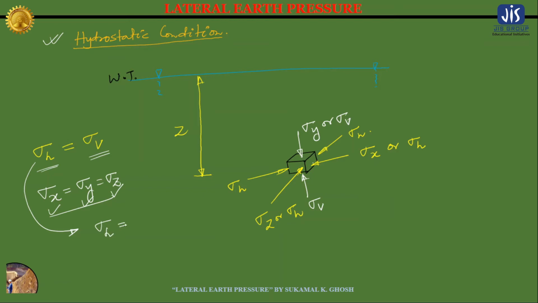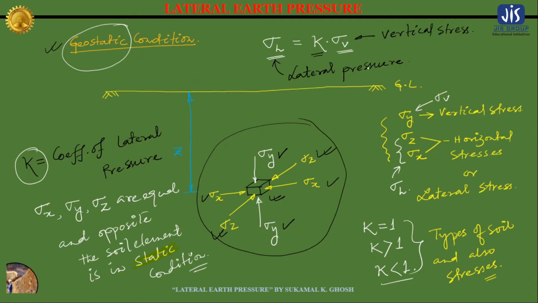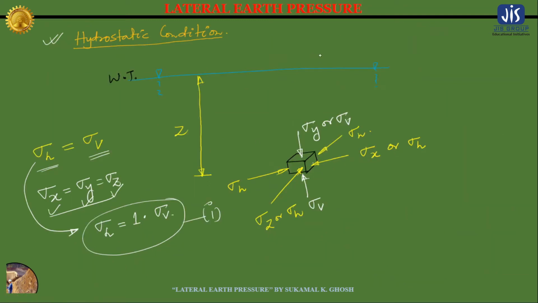Now you may also write it as sigma h is equal to 1 into sigma v. Suppose this is equation 1, and suppose this is equation 2. If you relate equation 1 and equation 2, then you will get k is equal to 1.